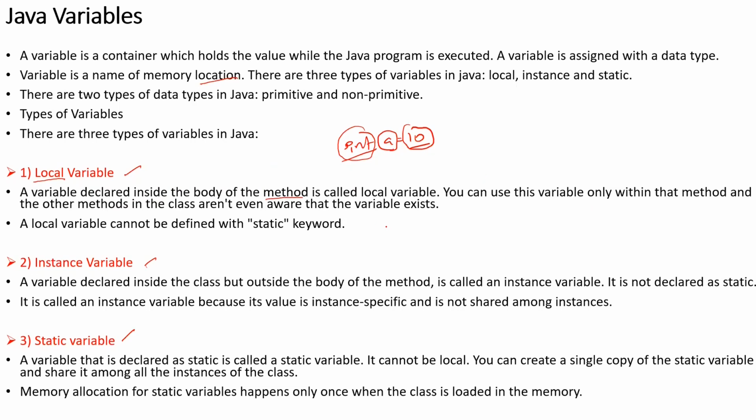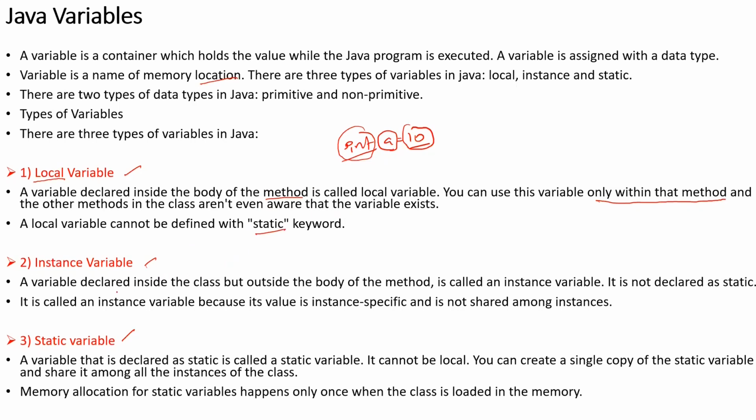Once you come out of that block, that variable dies. So a local variable is restricted only within a block or within a method, right? The other methods don't know even about the variable which is declared as a local in other methods. Now, a local variable cannot be defined with the static keyword. That is the thumb rule in Java.